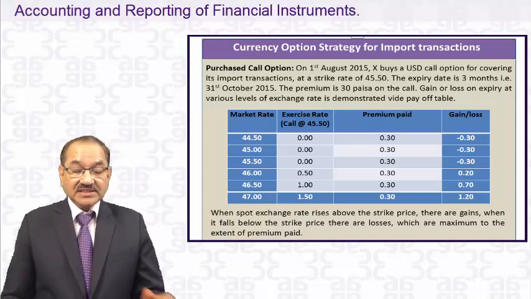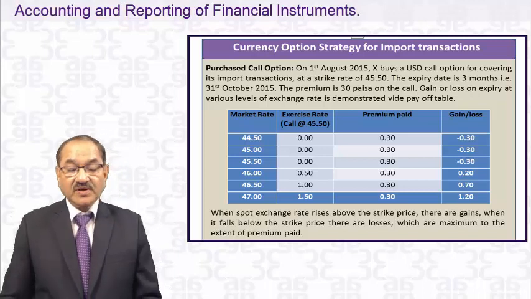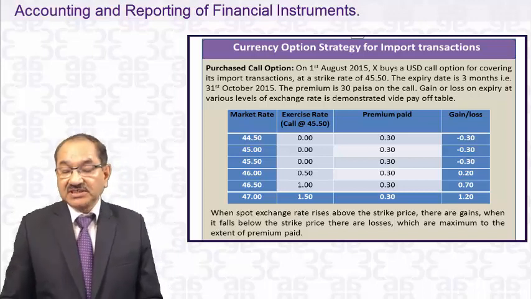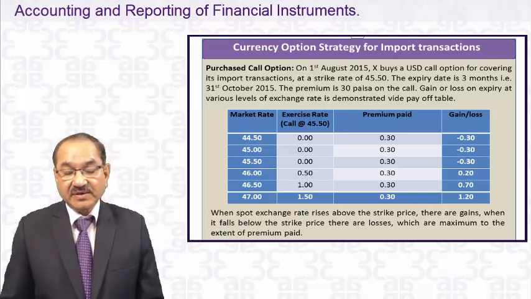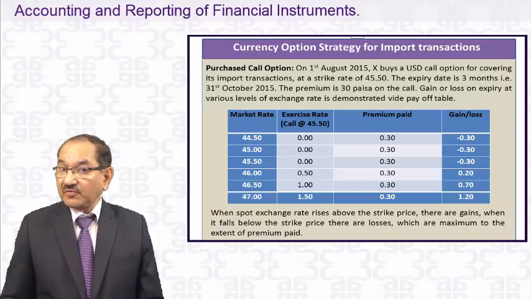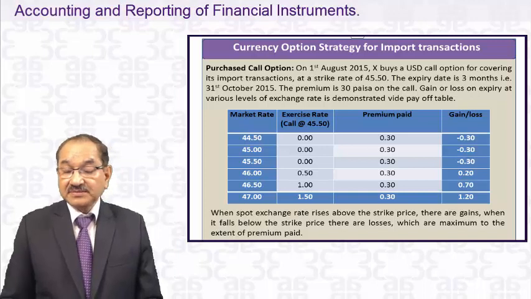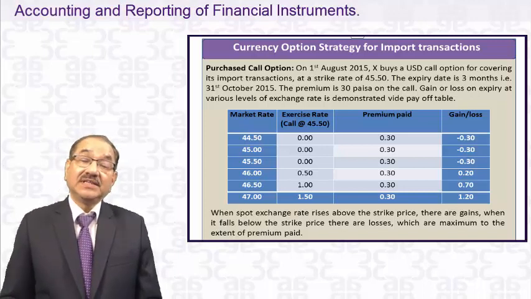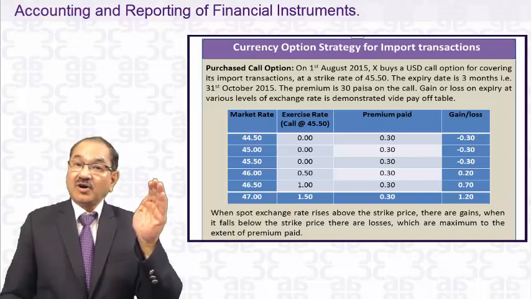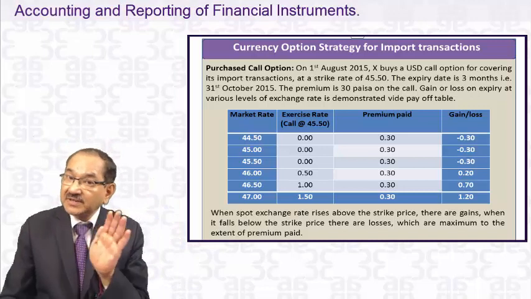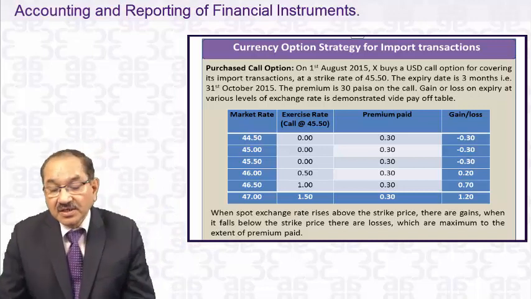Now, I just read the question. Purchase call option. On 1st August 2015, X buys a USD call option for covering its import transactions at a strike rate of 45.50. It's an option, not a forward. In case of an option, the person who is buying, X, has an option. It has no obligation. But the party from whom X buys this call option has the obligation. So in an option, one party has an obligation and the other party has an option. Both cannot have an option, otherwise how would it be settled?